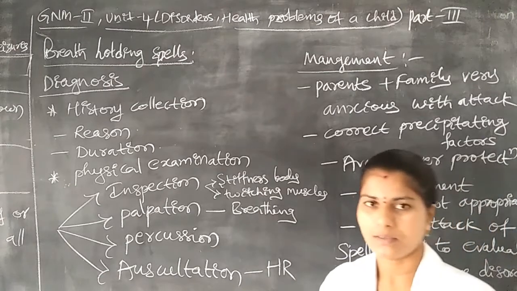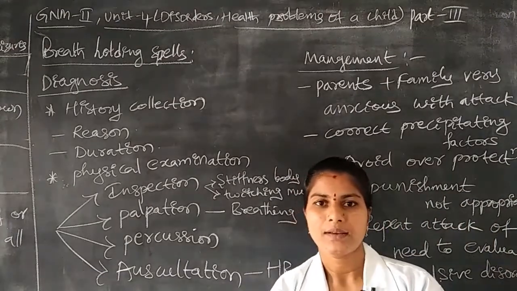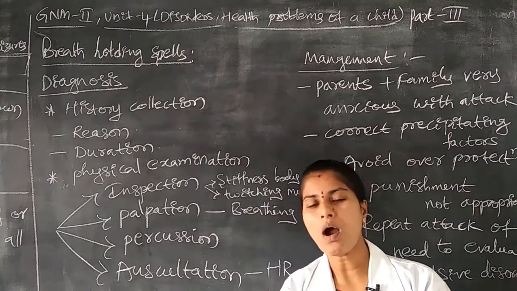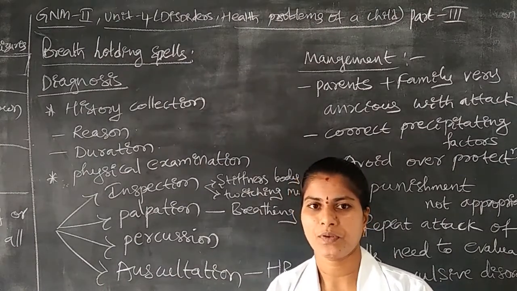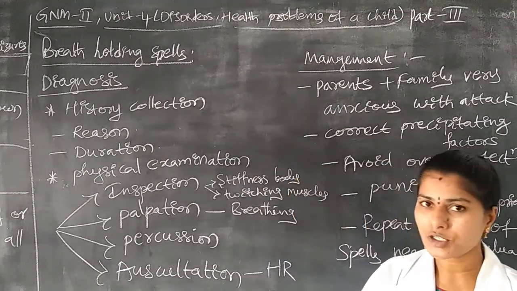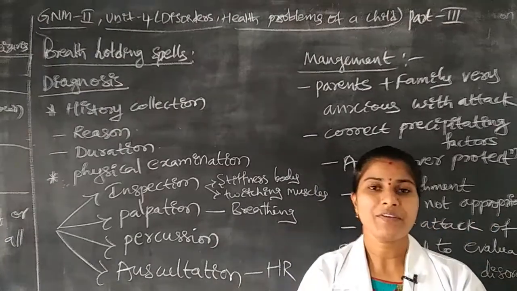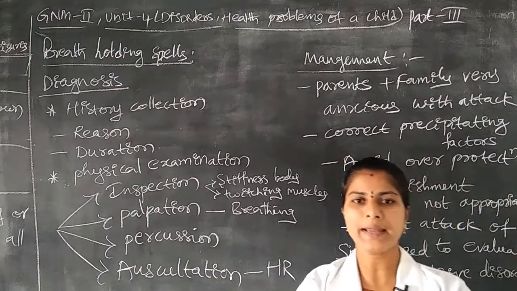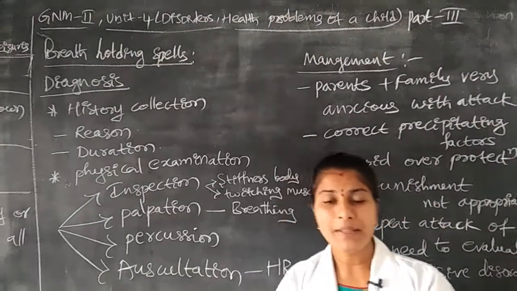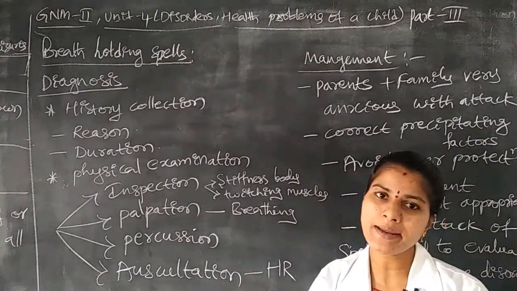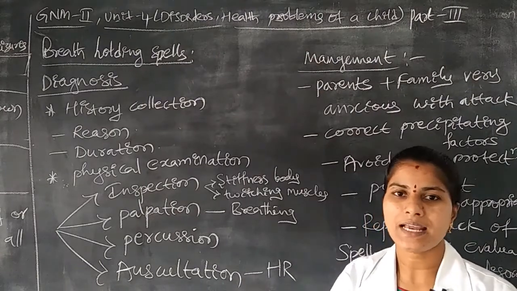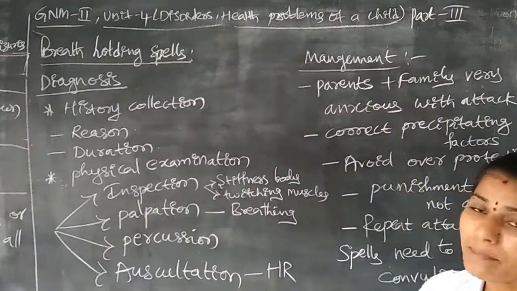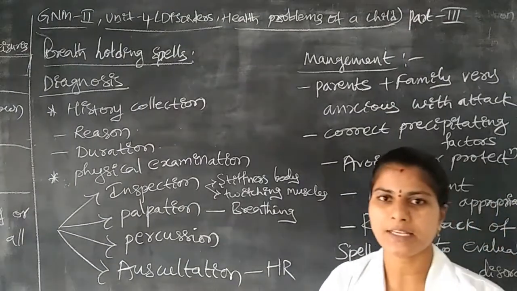In the cyanotic spell disease condition, the breathing should be too hard, too fast. The normal breathing pattern should be increased. When we palpate the breathing pattern of the client, if the breathing pattern is increased, you decide the child is suffering with cyanotic breath holding spells disease condition.